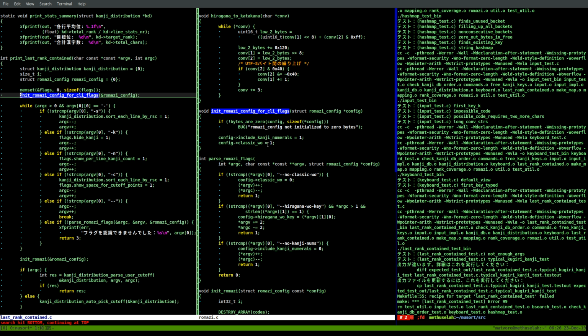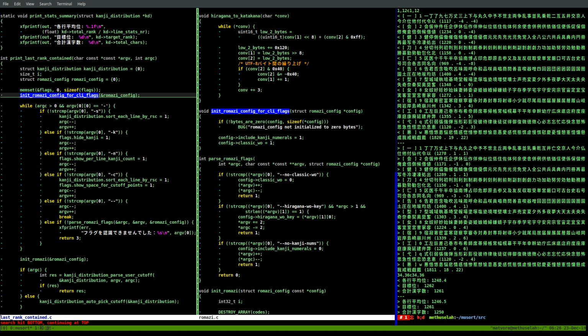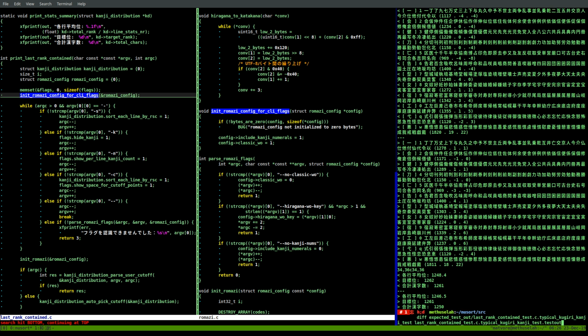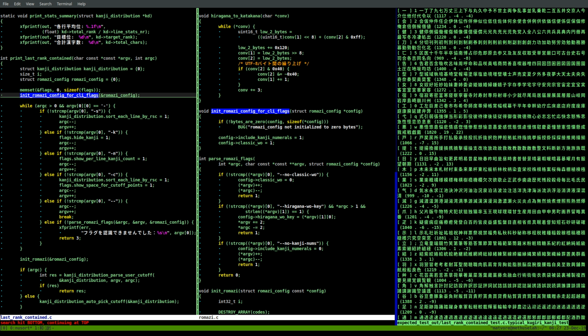Okay. Let me look at the differences again in the test output. Let's make sure I know what the difference is here. Okay. The expected test output has 1 and 2 in here.